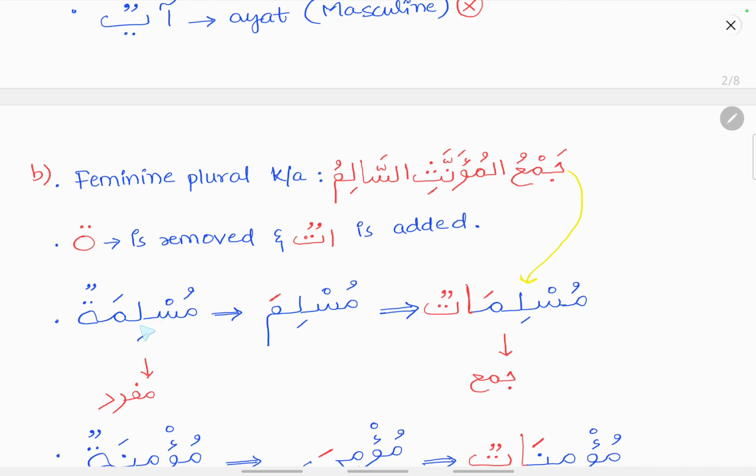So it was Muslimatun. Then remove the closed ta here. It will become Muslima. Then you add atun at the end. That is Muslimatun, the plural of feminine Muslims. So it is a singular feminine Muslim, and this is the plural of Muslims, feminine.